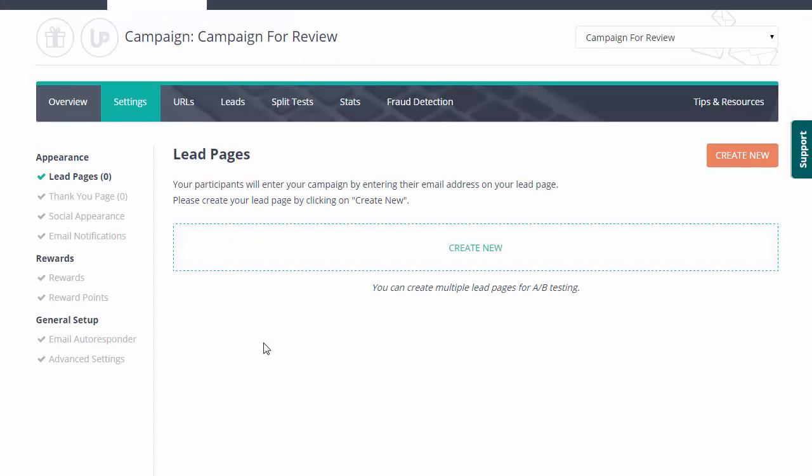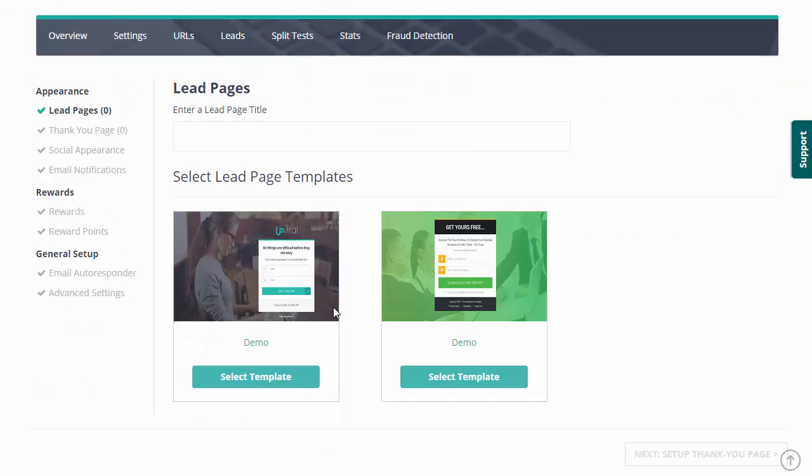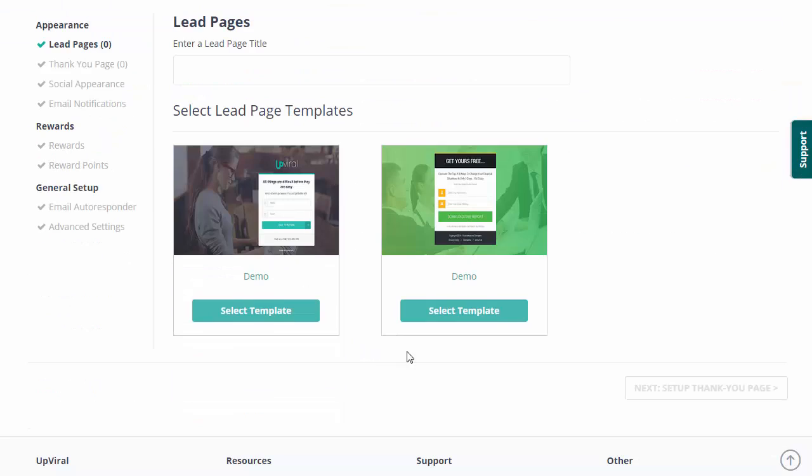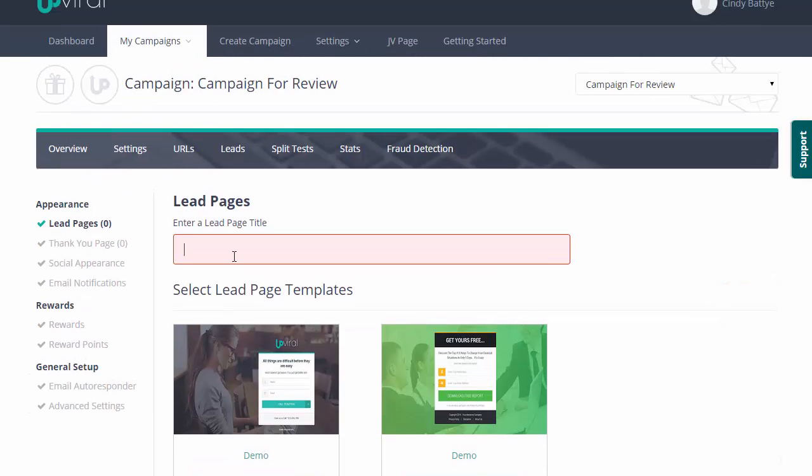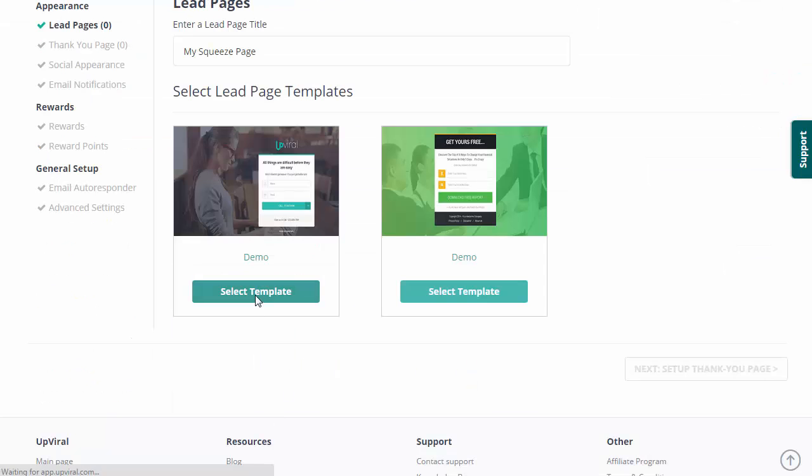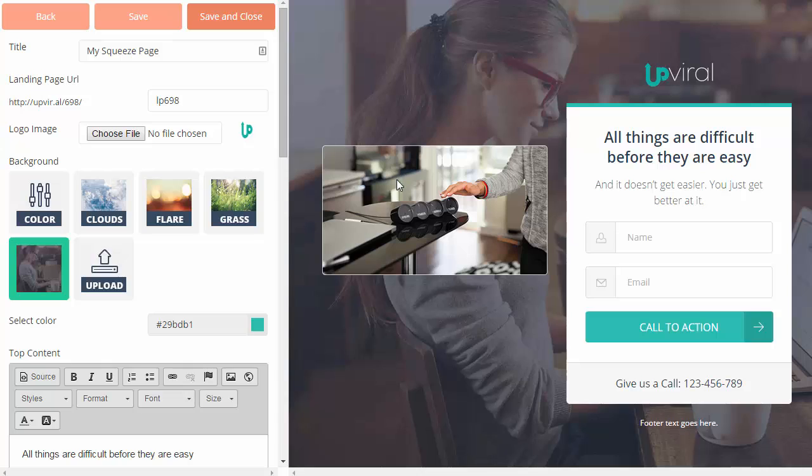And now when we do that, we have to start creating our pages. So the first one is our lead page. I'm going to click on Create New. And as of right now, we have two different templates that we can use to create our squeeze page. So I'm just going to select this template here after I give it a title. All right, so I got my squeeze page. I'm going to select this template here. And when I do that, it loads up into this beautiful visual editor, okay?